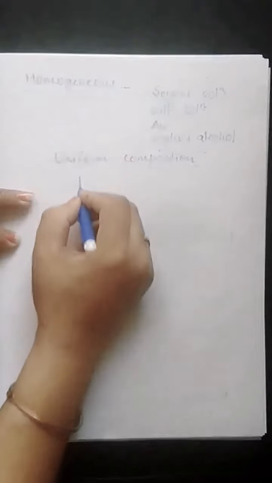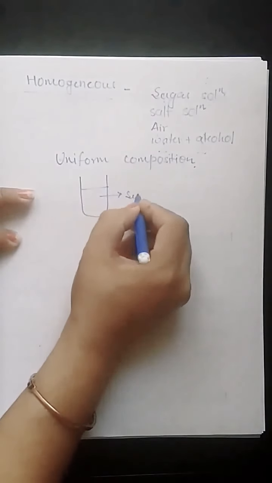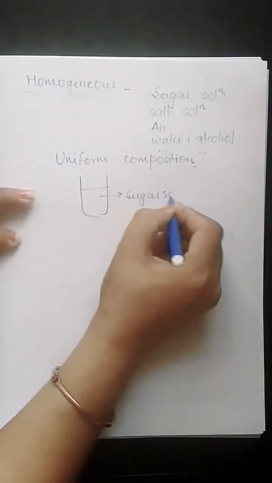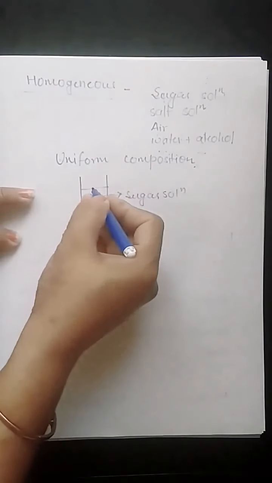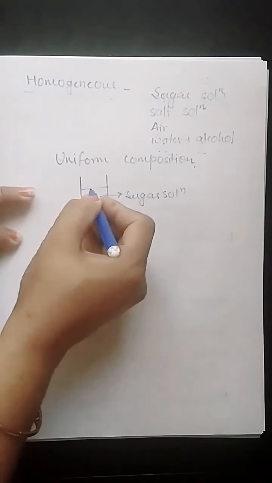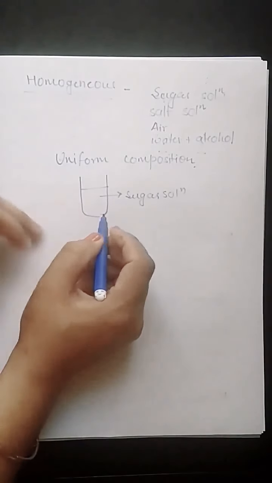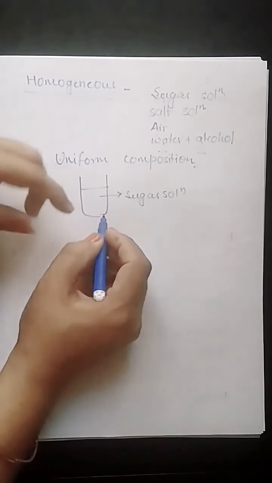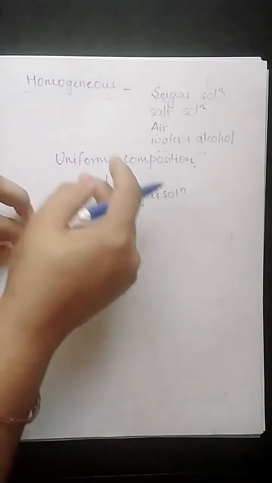So we'll see that they have a uniform composition. Suppose you are having a vessel containing sugar solution. If you take solution from the upper surface, it will have physical and chemical properties similar to the part you take after stirring, or from the bottom layers.